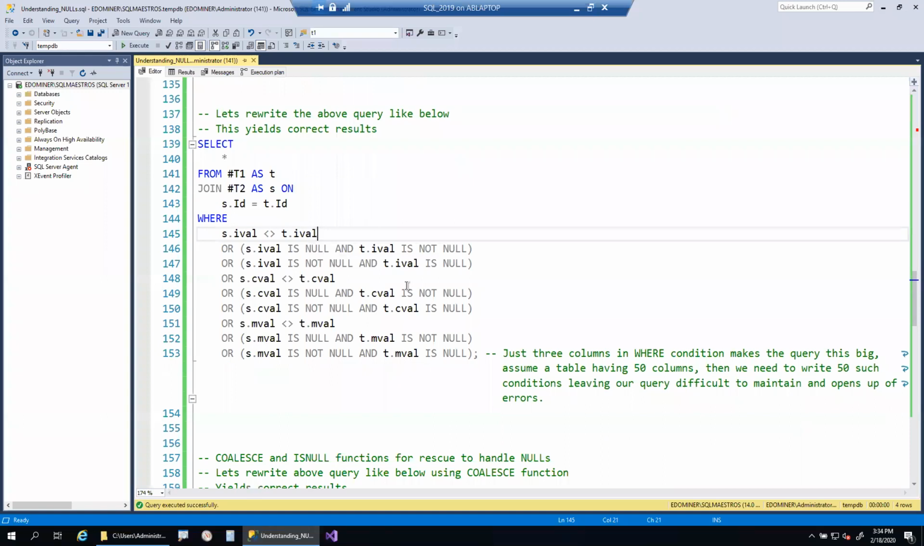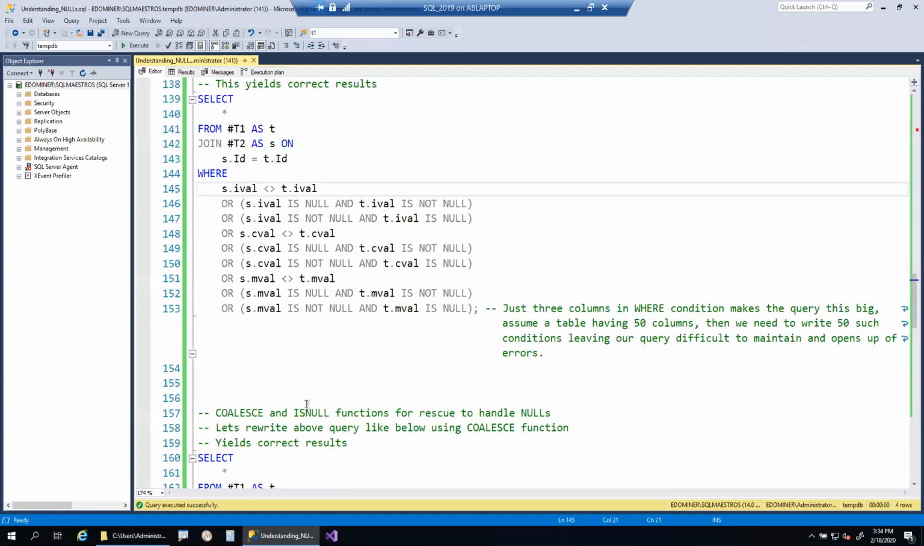So what is the other option? As some of you have already told, Coalesce function or isNull functions are used to handle null values. So Coalesce function, let's start with isNull function. IsNull is a function which is used to handle null values, and it accepts 2 parameters. First parameter is a column, and second parameter is an alternative value. If the column is null, what is the value that we should provide? So the isNull function accepts only 2 parameters.